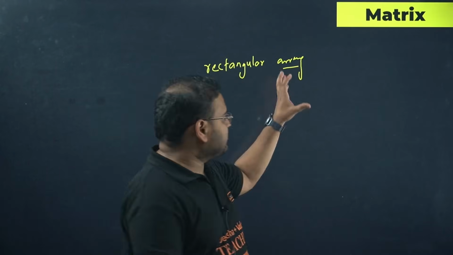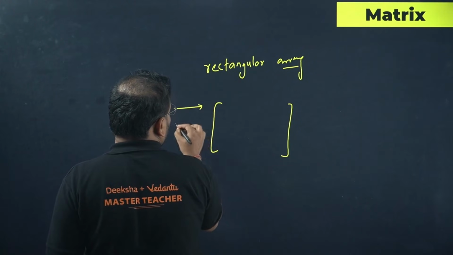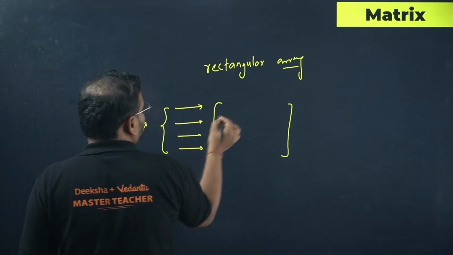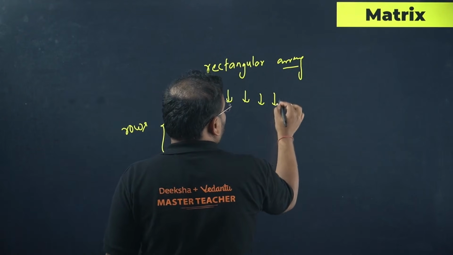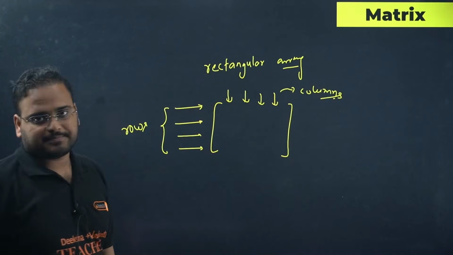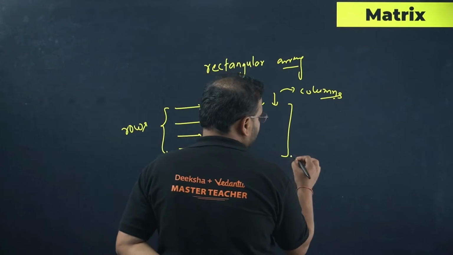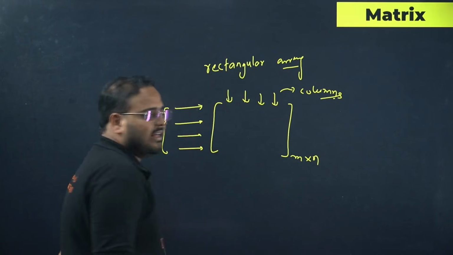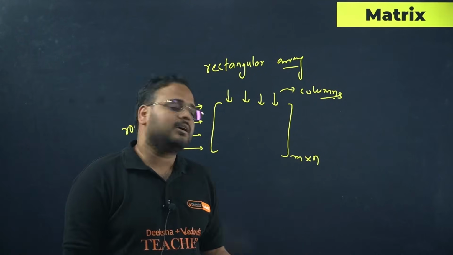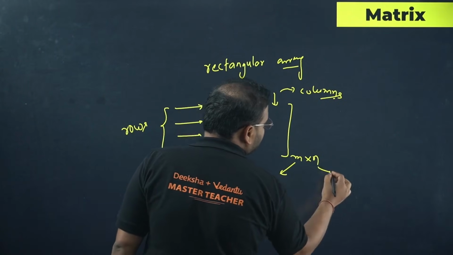Which will have features like, of course, these horizontal lines where you add data, these are called rows, and the vertical ones of course are called columns. If the number of rows and number of columns are not equal, we usually write the number of rows as m and number of columns as n. This is the usual representation. You can write any variable over here, but m cross n represents, m for the number of rows, and n represents the number of columns.